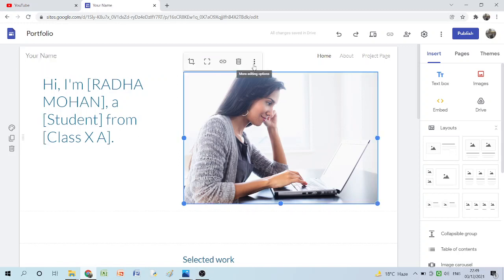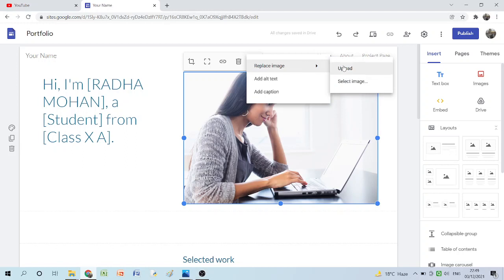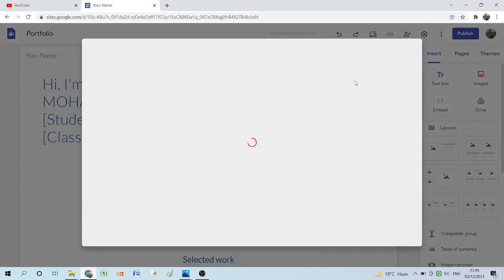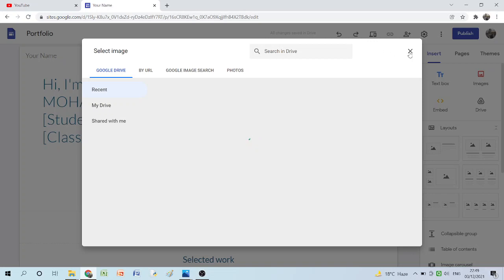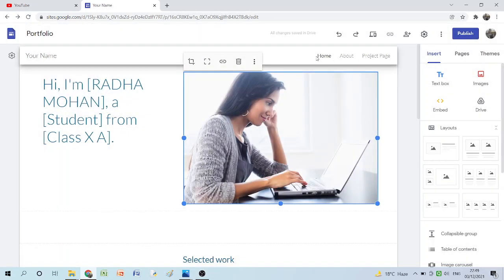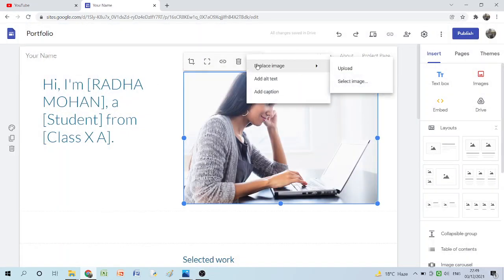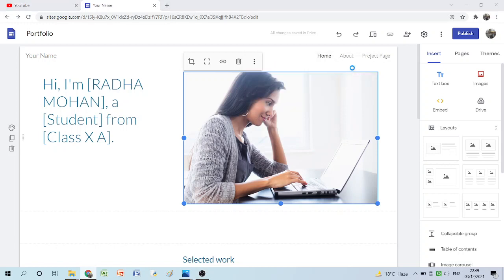Once you click here, you will get 3 dots. Click on replace image. If you have already uploaded one of your profile photos or passport size photo to your Google Drive, you can click on the select image option. If you do not have any picture in your Google Drive, you need to click on the upload option.